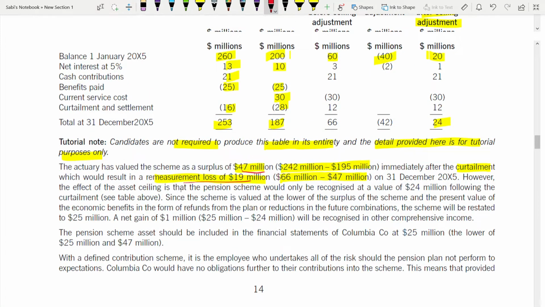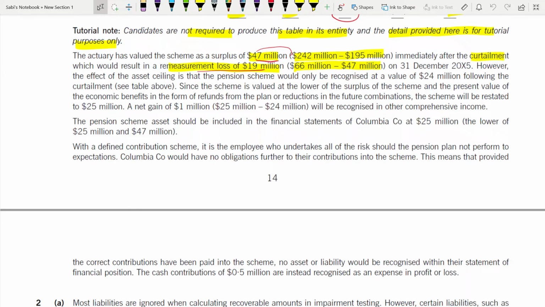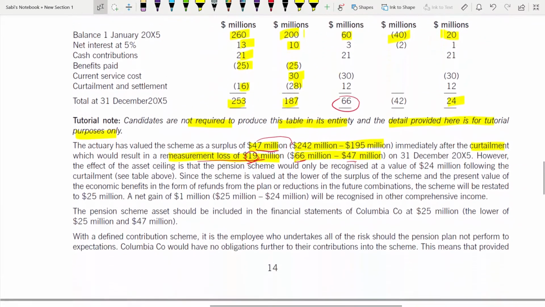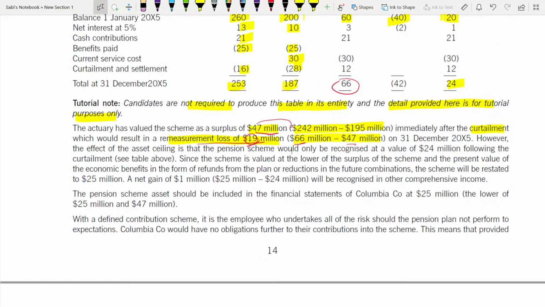Here you have before adjusting the ceiling, which is 66. From here you need to deduct that surplus of 47 million. So here you take and you will be getting a remeasurement loss of 19 because before selling it's more than your surplus, right? Your ceiling, your curtailment. Okay. Net plan asset before this ceiling curtailment is 66 versus this. So it's a remeasurement loss of 19. However, the effect of the asset selling is that the pension scheme would only be recognized as a value of 24 million.